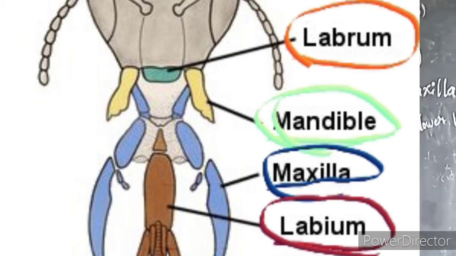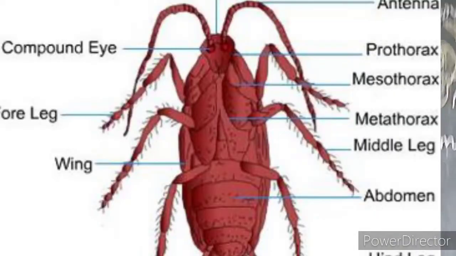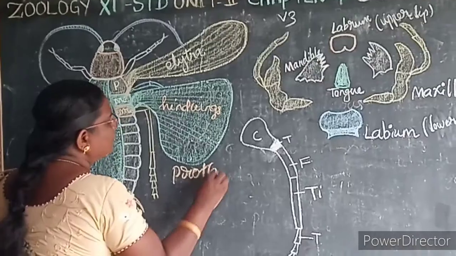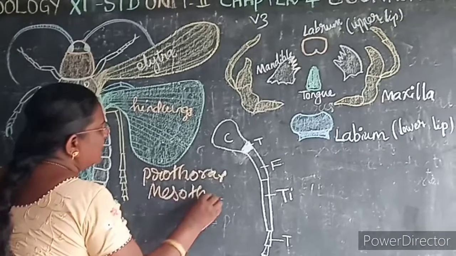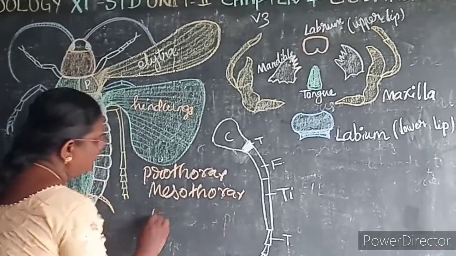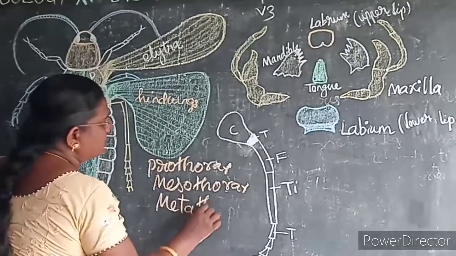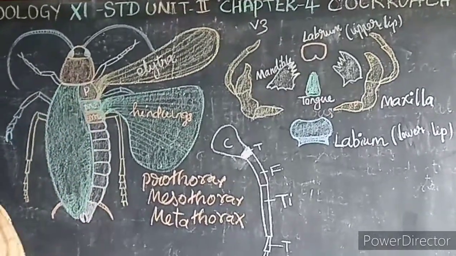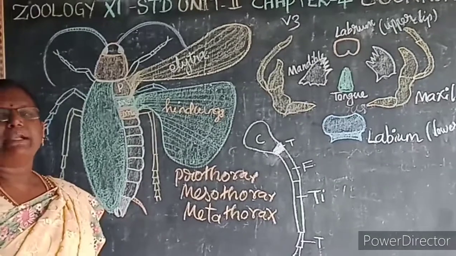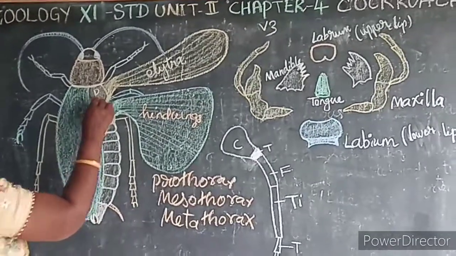Here the thorax consists of three segments. The first one is the prothorax. The second one is the mesothorax. The third one is the metathorax. So what are the three thoracic segments? Prothorax, mesothorax and metathorax.